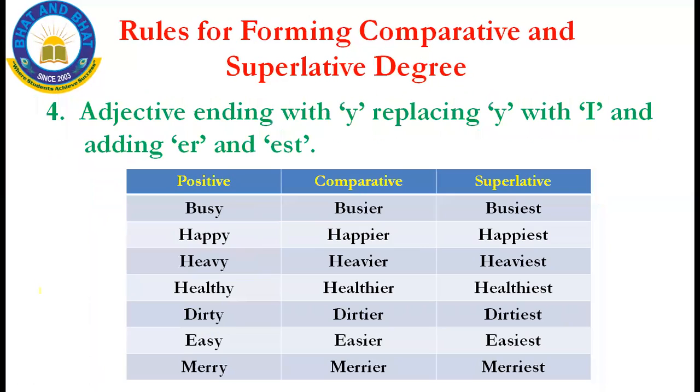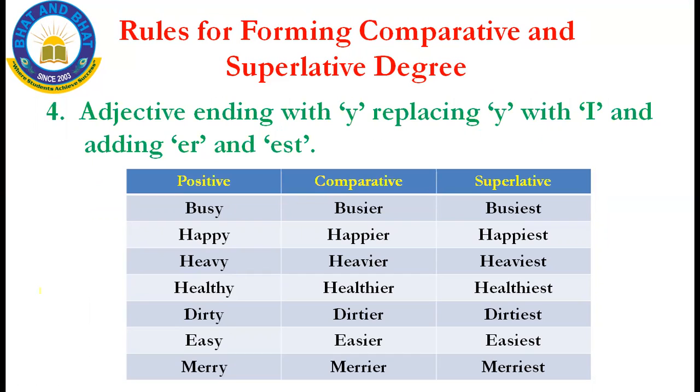Next we'll move on to the fourth rule: adjectives ending with y. For an adjective ending with y, what we should do is replace y with i. We replace y by i and add er and est. First we look at the positive degree. In the positive degree, busy, y appears, and I have to change it to i. I replace y with i and make the comparative degree by adding er, and the superlative degree by adding est. This is your fourth rule.